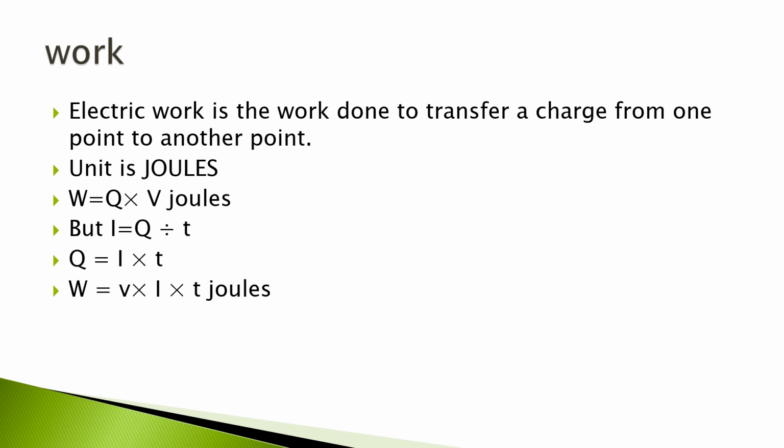But we know I is equal to Q by T. Therefore, Q is equal to I into T. So, we can rewrite W is equal to V into I into T joules. We have already defined the terms voltage and current for the electrical system. Now, let us define energy and power also.